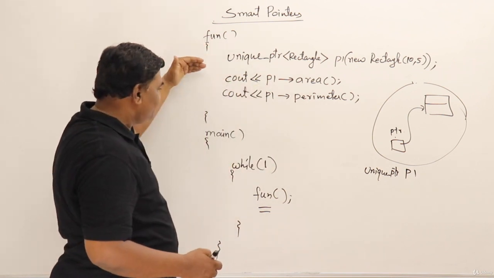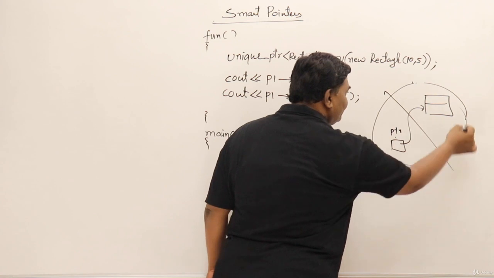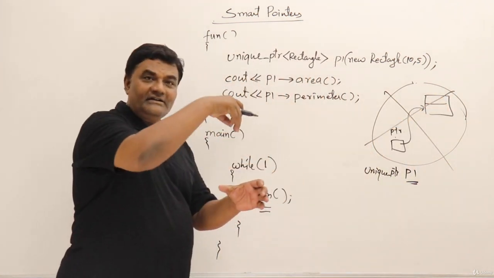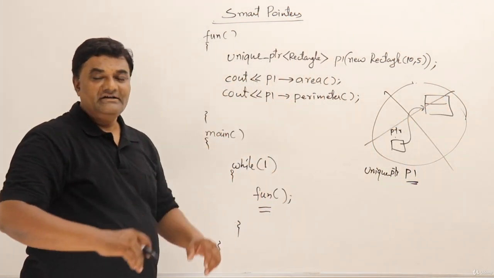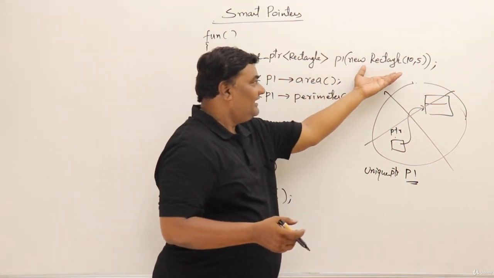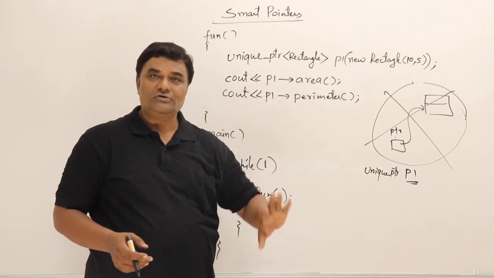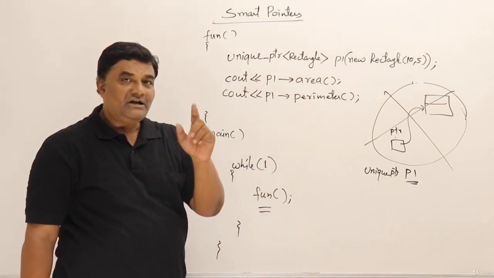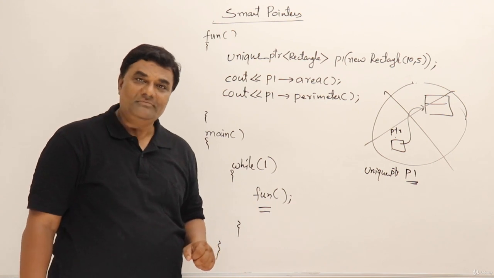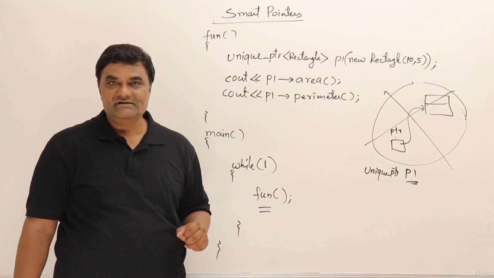So internally some pointer is there. When the function is ending, who will get deleted? This object gets deleted, so the rectangle inside will also get automatically deleted. You can see this one: we have created a rectangle object and given it to the unique pointer class. Now when it is going out of scope, it will delete the object. So you don't have to worry about the memory leak problem. This is the benefit of smart pointers in C++.